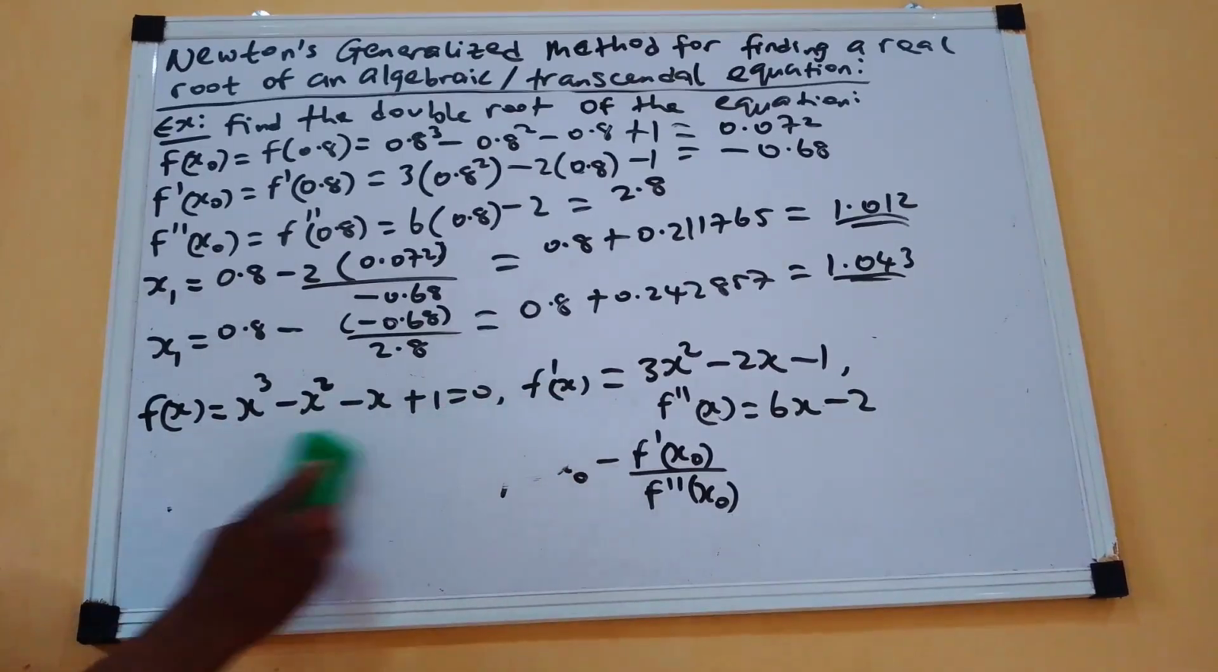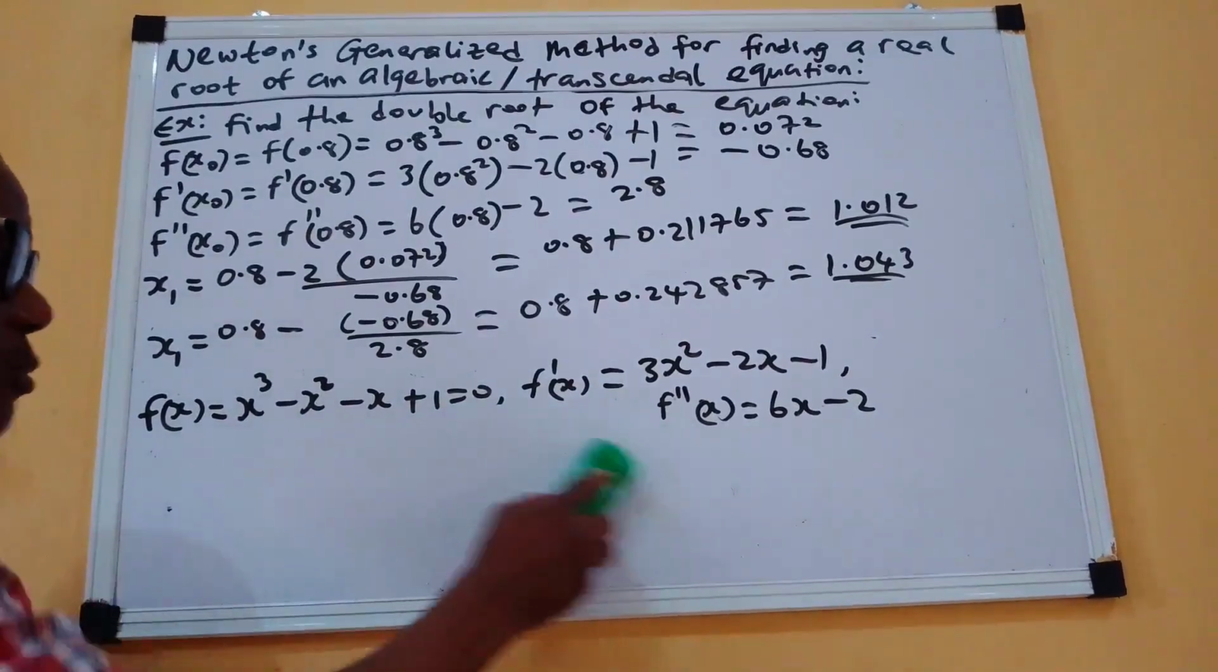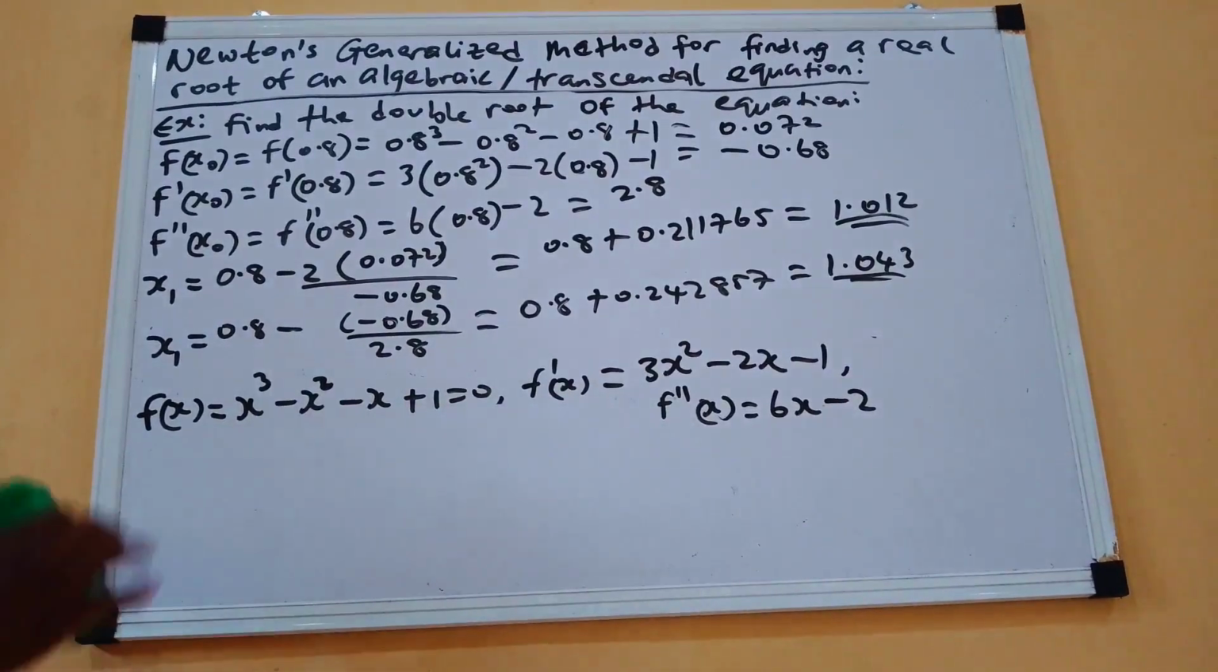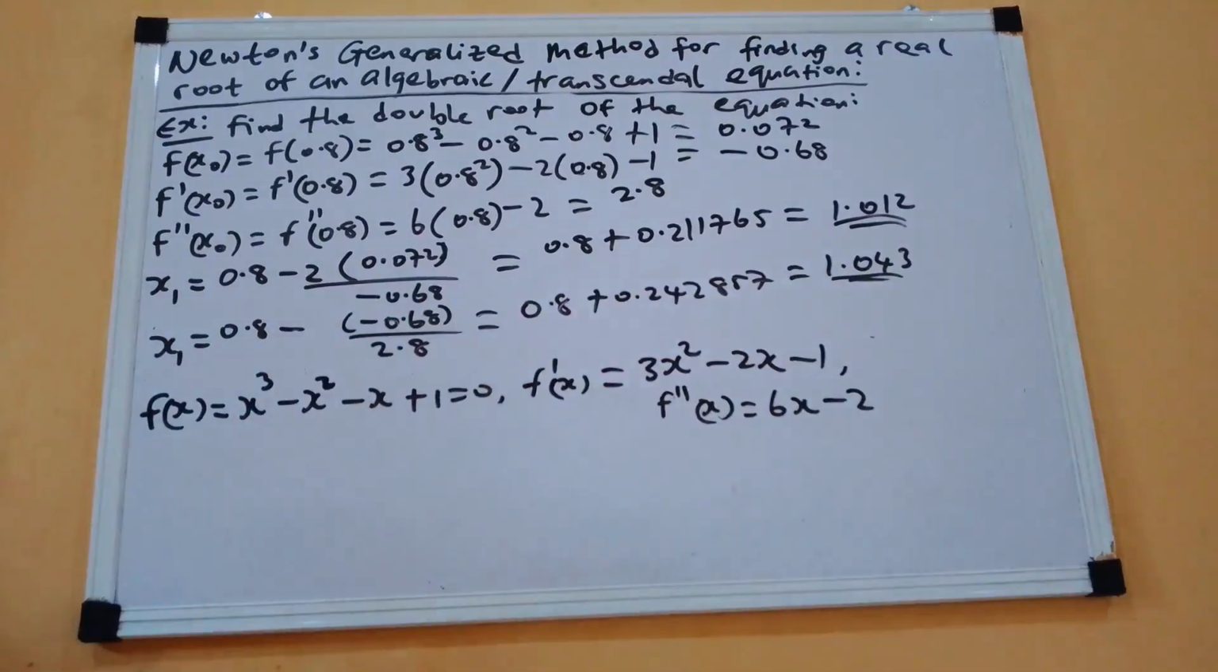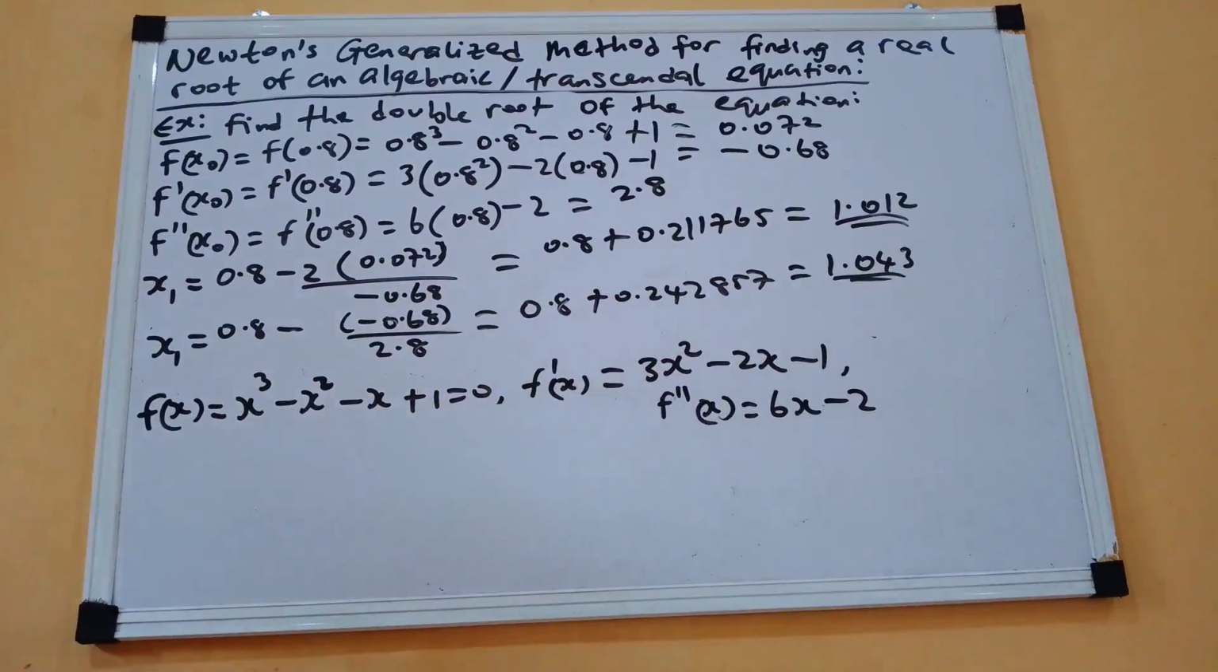because we are going to still use these values. Now you can see from what we have here, our x1 is 1.012 for the first root, and our x1 is also 1.043 for the second root. Now we have gotten the double root.